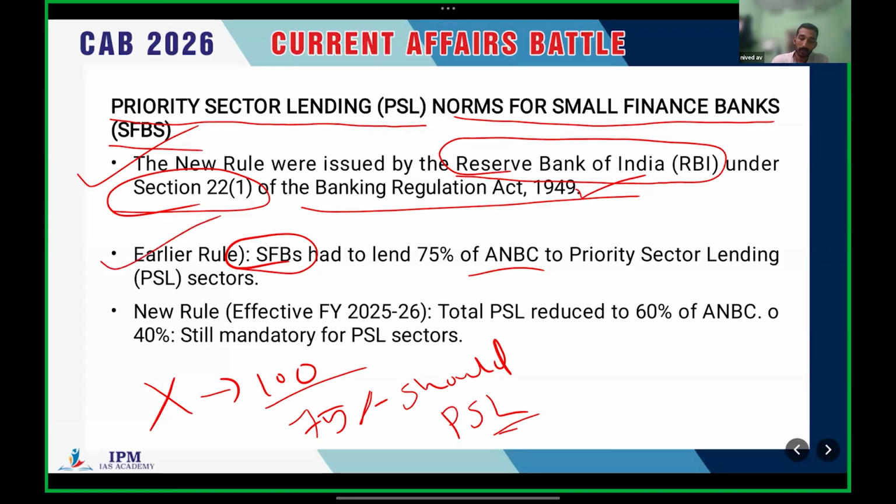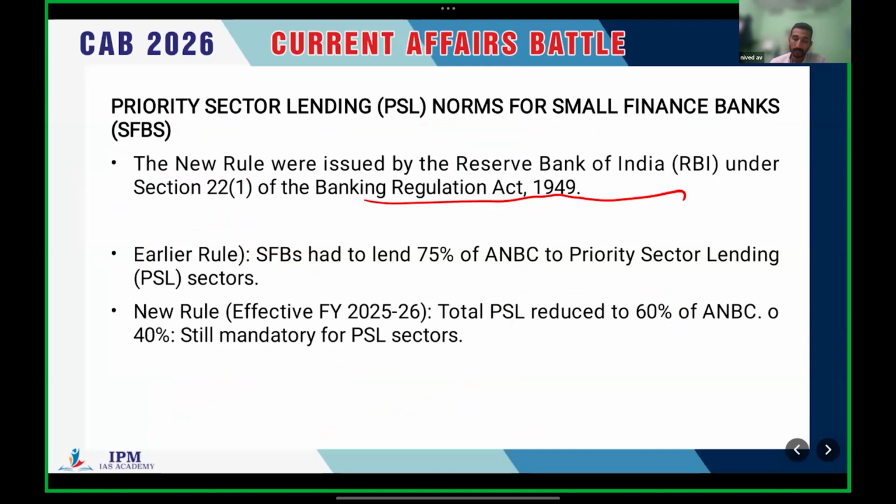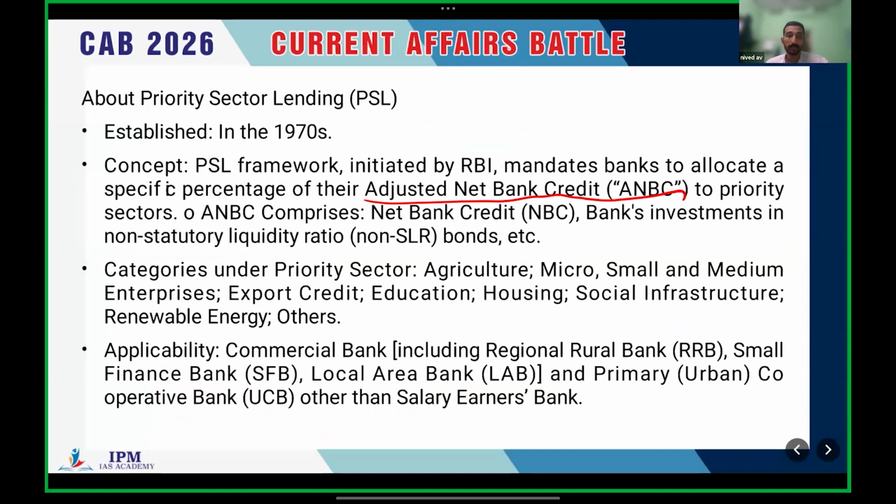So earlier the rule was to lend at least 75%. Now the priority sector lending requirement has been reduced to 60% of ANBC. That's the main difference. Regarding priority sector lending, a bank, for example X, will always go for profit.